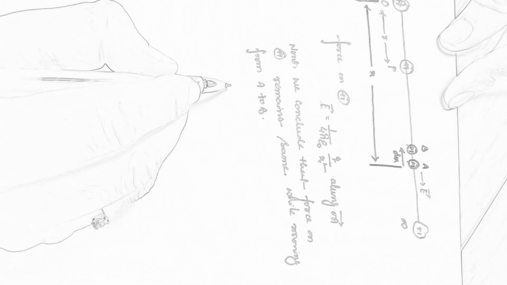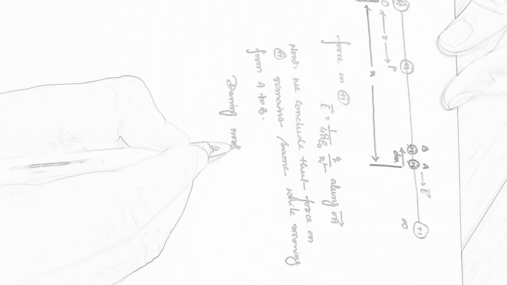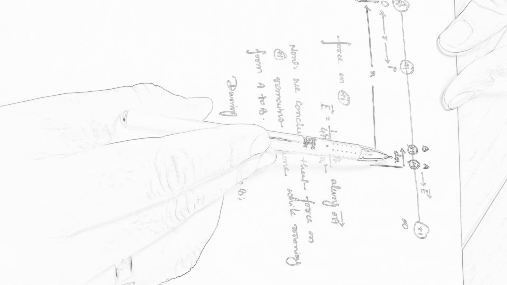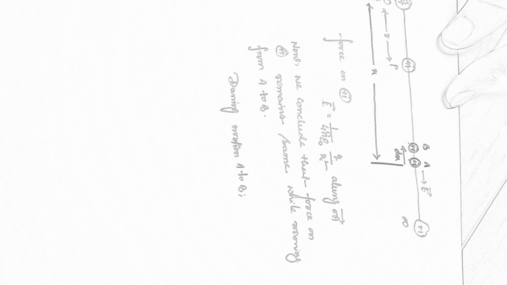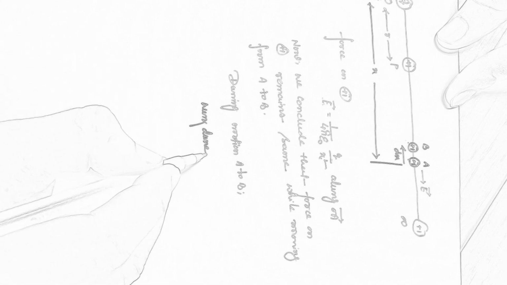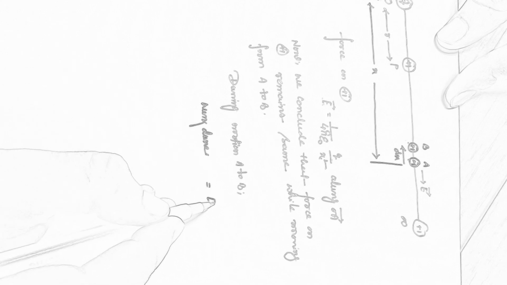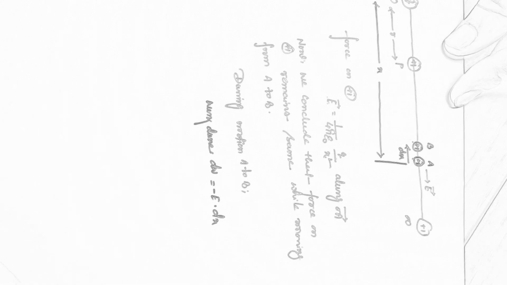Now, during this movement, during motion from A to B, obviously there is a force and there is a displacement, and both force and displacement are in opposite directions. Hence there must be some work done against this force. So work done is given by force into displacement with a negative sign. Since displacement is small, we conclude that the work done is also small, say it is dW.